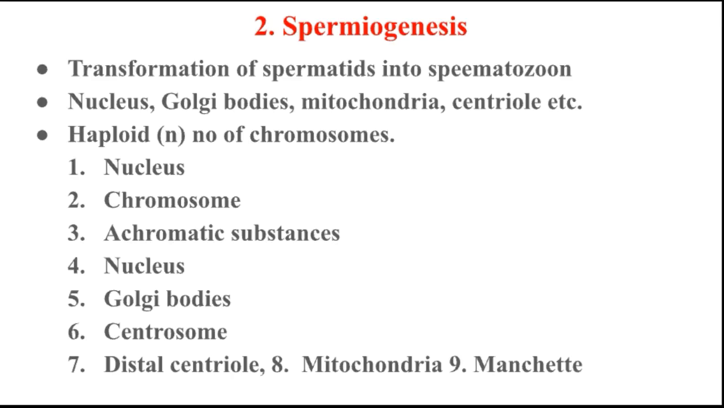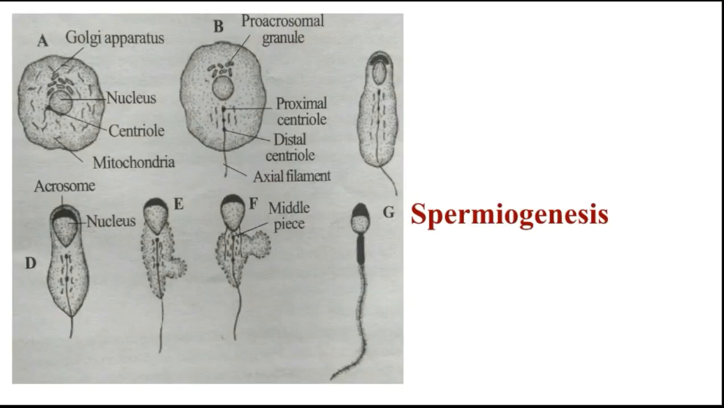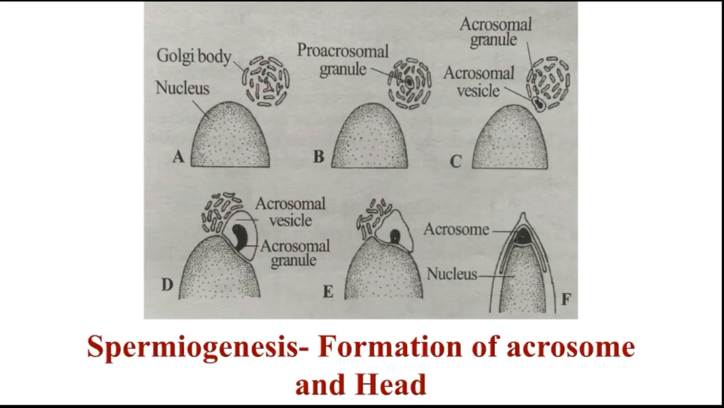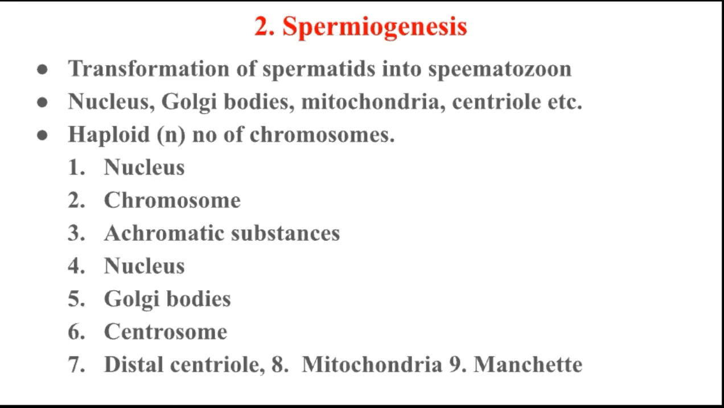Another point we have seen here is the mitochondria and manchette. The mitochondria of the spermatid are aggregated together to form a large mass in the region of the centrioles. This is called the mitochondrial cloud, and in mammals the mitochondrial cloud becomes twisted spirally around the proximal part of the axial filament.